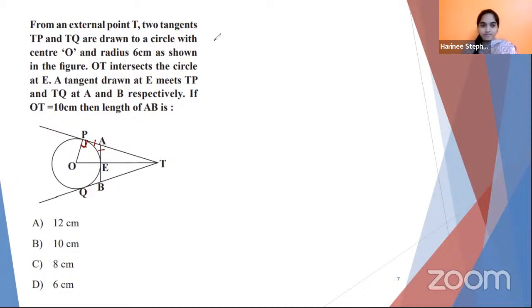Let's see how to solve. I told you two tangents drawn from an external point are equal. So which means we can take AP is equal to AE. And one more thing that we know is OP is perpendicular to TP. So in that case, OPT makes a right angle.